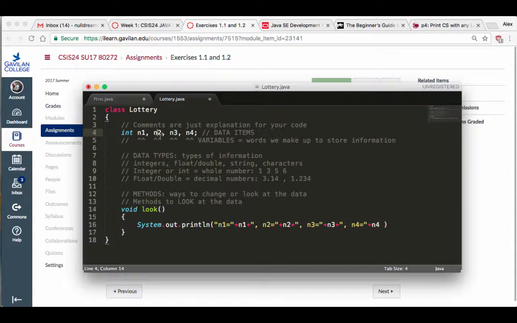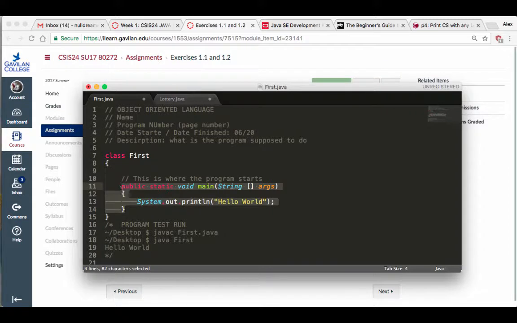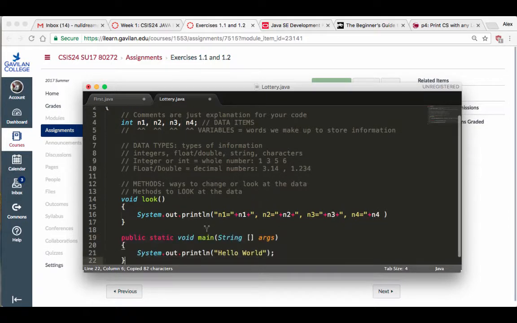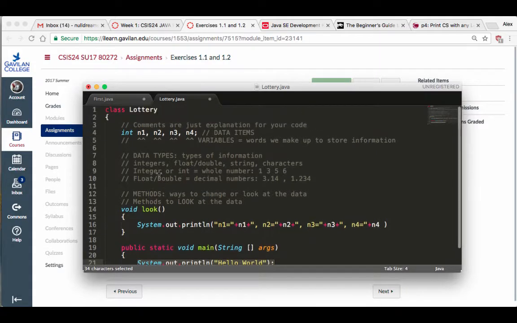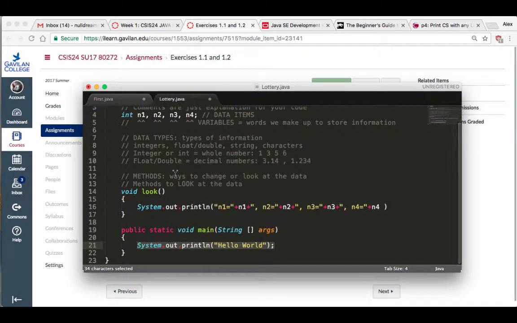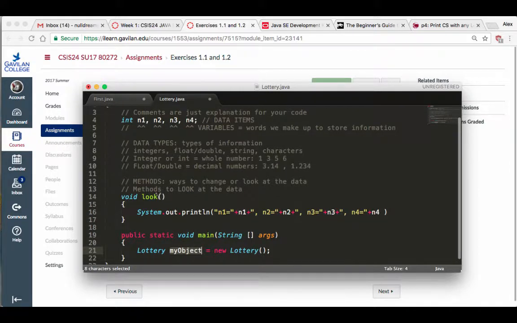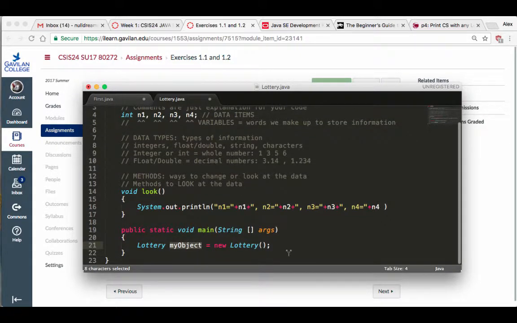We're going to run the program, see if it works. Okay? So I'm going to use a main. So I'm going to go in there. I'm going to just copy this main from the other file. I'm going to paste it in my lottery, right? And then what I'm going to do is I'm going to create an object of the lottery type. So I'm going to say Lottery, my object is equal to new Lottery, parentheses like that. Okay? So now with this object, I'm going to be able to invoke this method right here, the look, right? How do I do that?